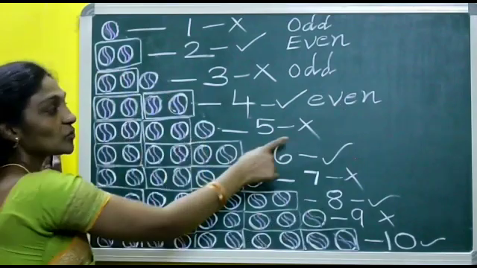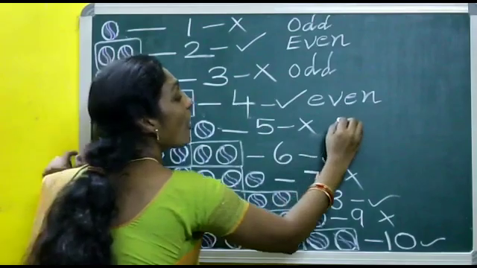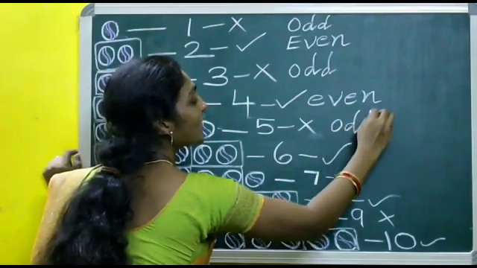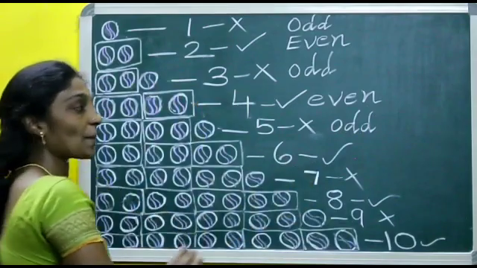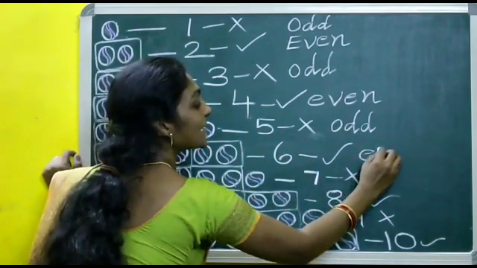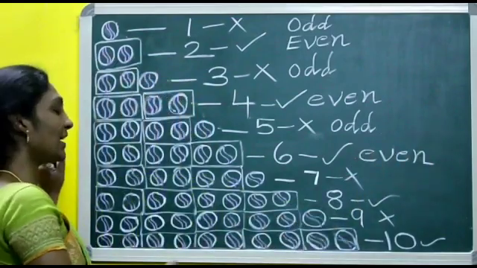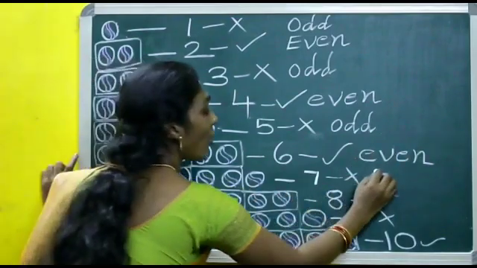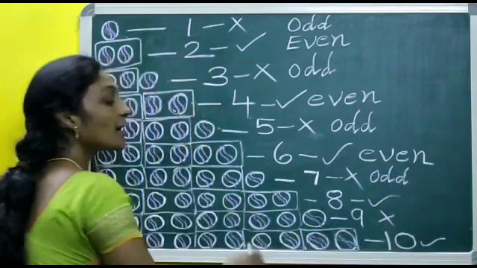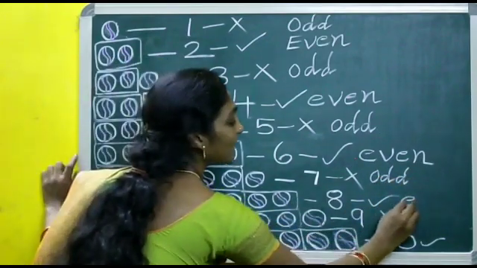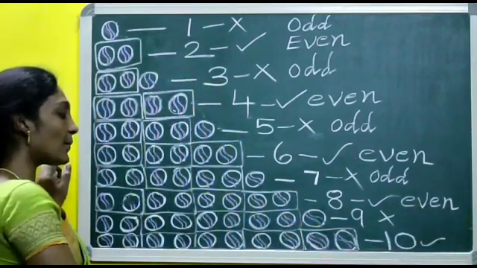5, no, we cannot put it as a pair. So what is its name? Odd. 5 is an odd number. 6 can be put as pairs. So 6 is even. Then 7, odd. 7 is an odd number. 8, yes, it's an even number.